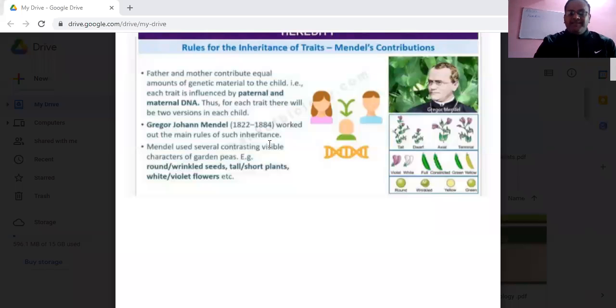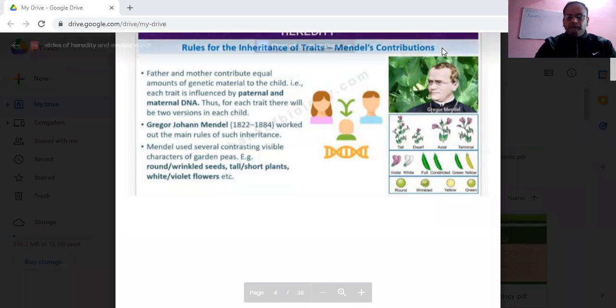Now, Mendel worked with a plant, that is a pea plant, the garden pea plant. The scientific name of this pea plant is Pisum sativum. And he worked with several characters, and those characters were contrasting visible characters. Contrasting means, here you can see in this image.